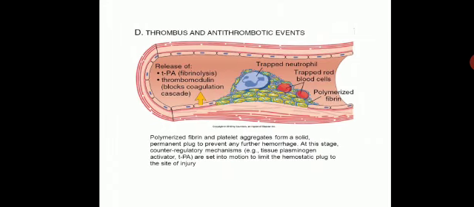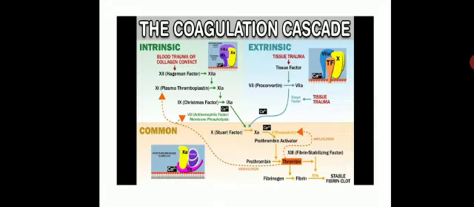The final stage is thrombus and antithrombotic events. Polymerization of fibrin and platelet aggregates form a solid permanent plug to prevent any further bleeding or hemorrhage. At this stage, counter-regulatory mechanisms like tissue plasminogen activator are set into motion to limit the hemostatic plug to the site of injury only, and not let this phenomenon become generalized.